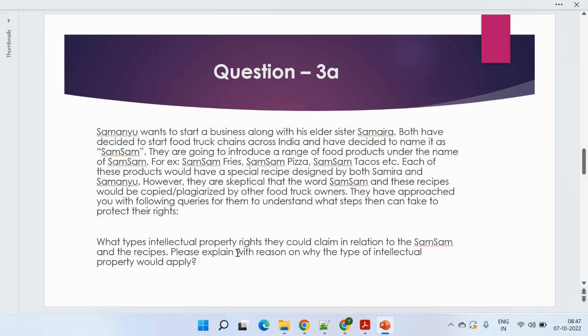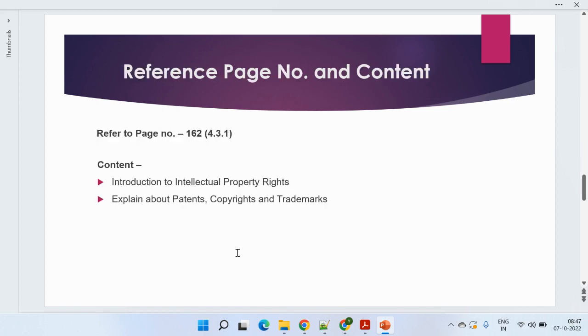Like if I want to open a company like TCS or Infosys, I can't do it with that name because those are already patented, or that's a trademark of some registered company, right? So the similar thing needs to be done for Samsam, and we just need to explain about the IPR, about these certain patents or trademarks or copyrights.